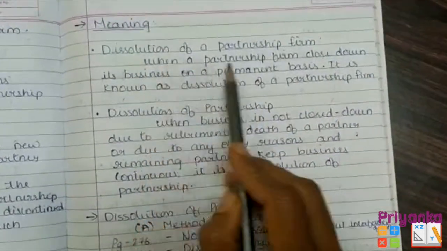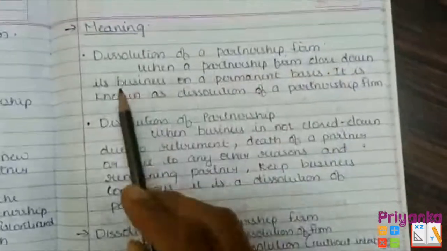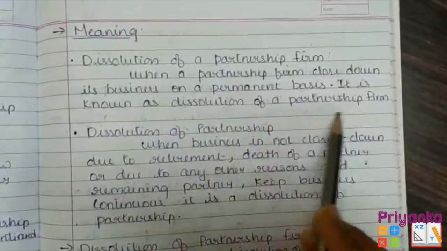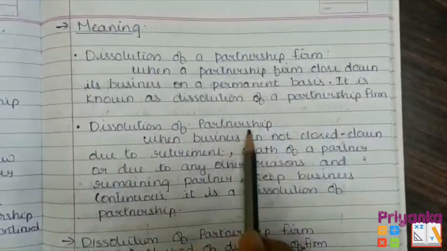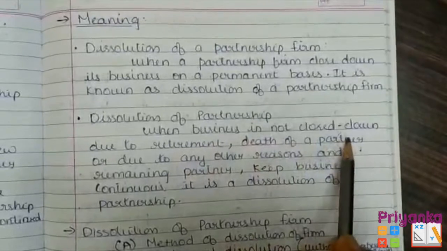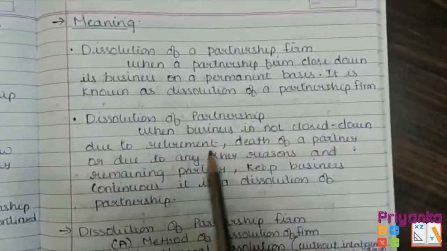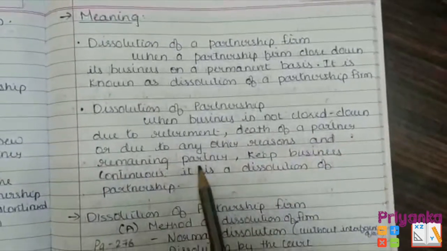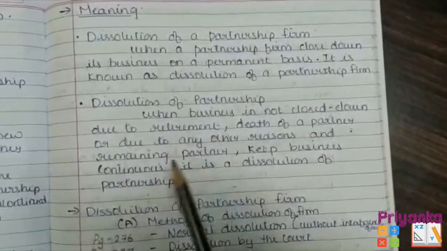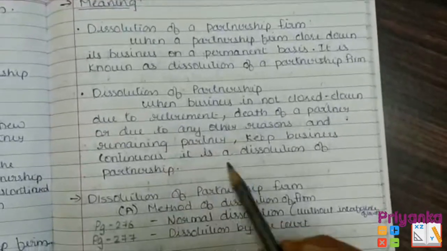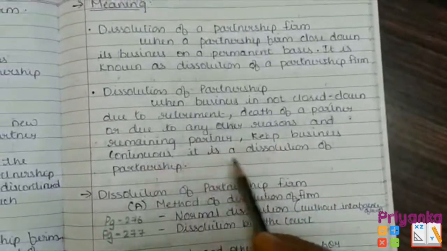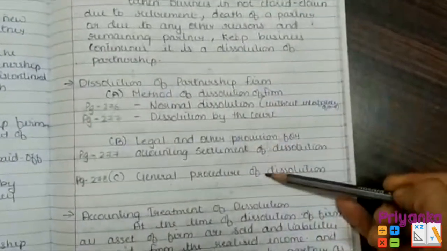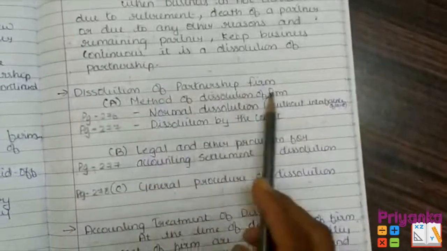First, when a partnership firm closes down its business on a permanent basis, it is known as dissolution of partnership firm. And dissolution of partnership means when the business is not closed down due to retirement or death of a partner or any other reason, and the remaining partners, it can be 1 partner or 2 partners, keep the business continuing. That is dissolution of partnership. Now this is the theory which is quite important, that is dissolution of partnership firm.